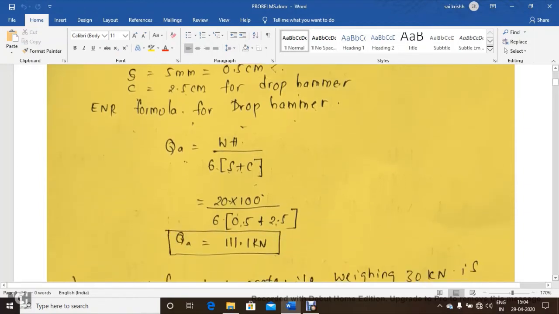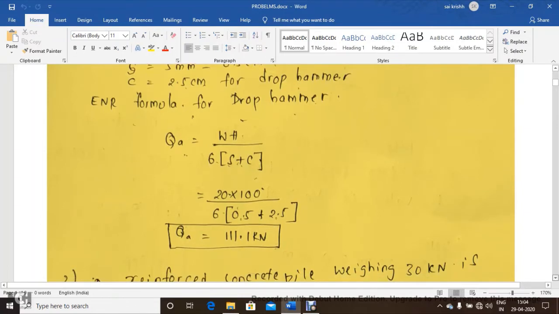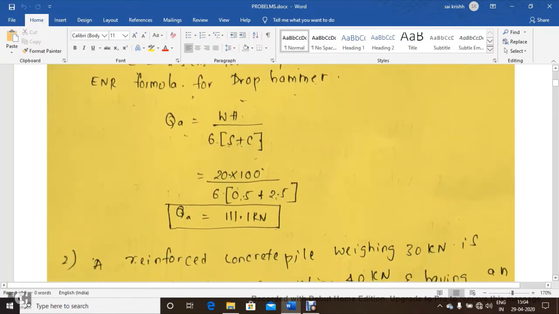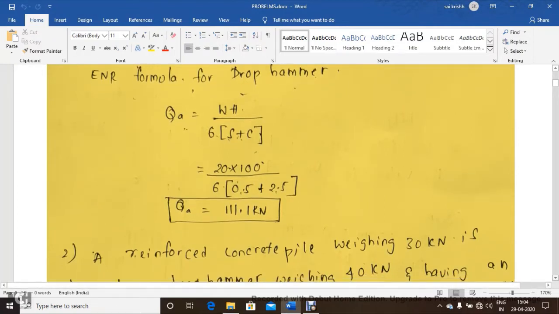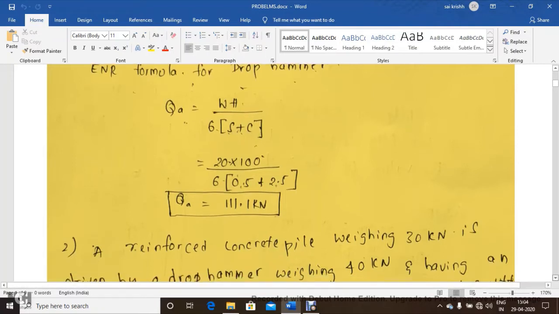So the Engineering News Record formula for the drop hammer is allowable load bearing capacity equals W into H divided by 6 times S plus C. Here W is 20 kilonewtons and H is 100 centimeters, S value is 0.5 centimeter and C is 2.5 centimeters.